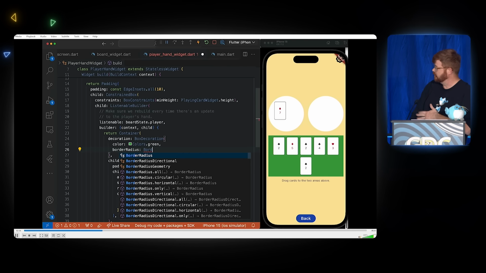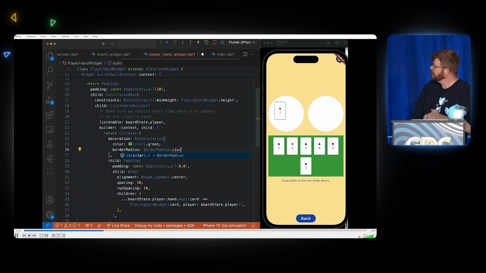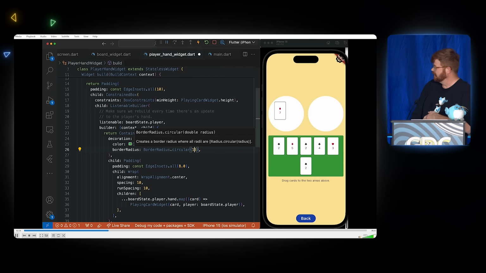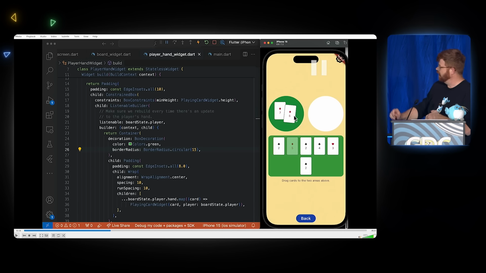And then let's round the corners off. So I can go in here. This is just another property on box decoration. I can round those off using a border radius. Let's start with 5 there. So ever so slightly rounded. This is how a lot of my coding goes. And so there we go. We end up, and I can go in and mess with my app, still running.